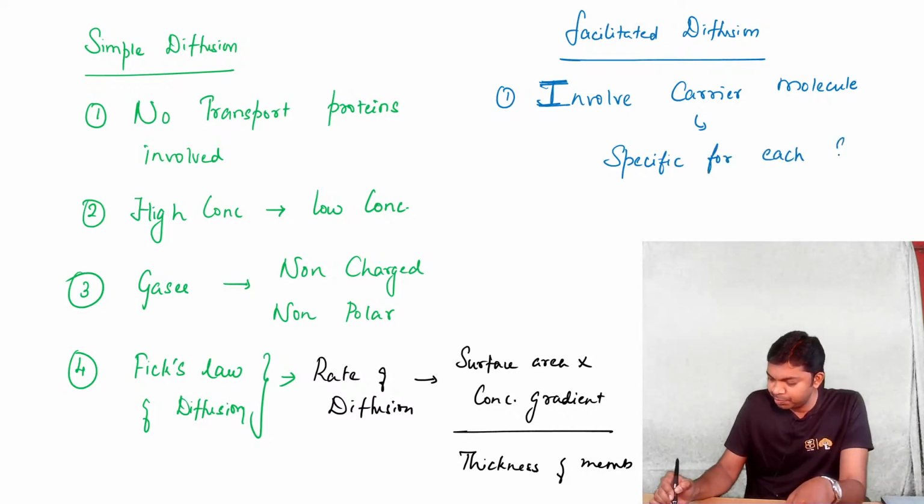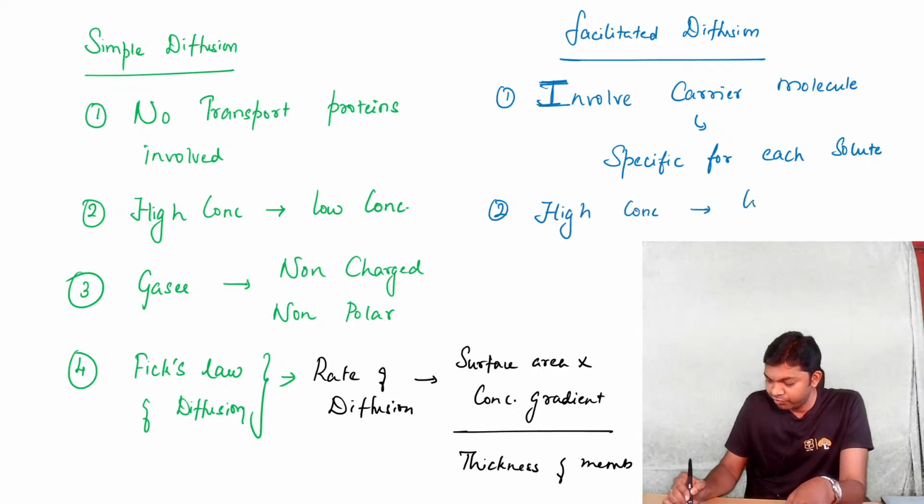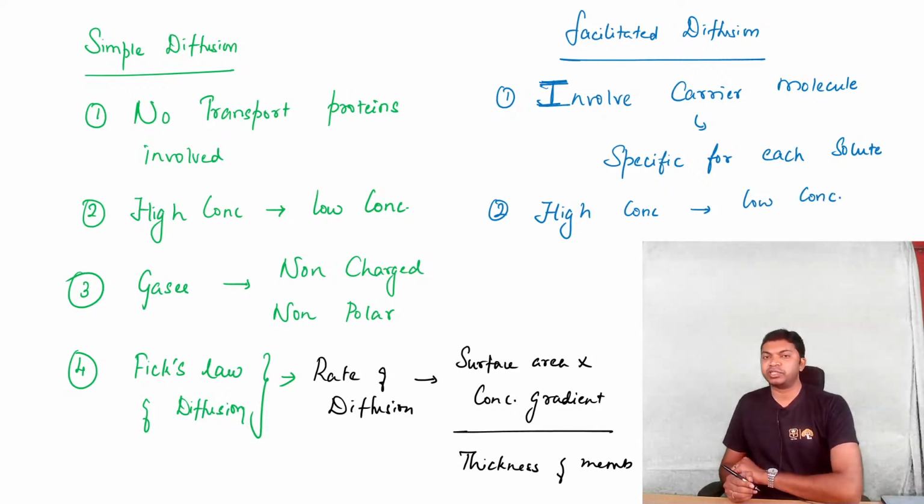It is very specific for each solute. And being facilitated diffusion, this is also happening from a region of high concentration to a region of low concentration. The solutes move from a region of high to low concentration.